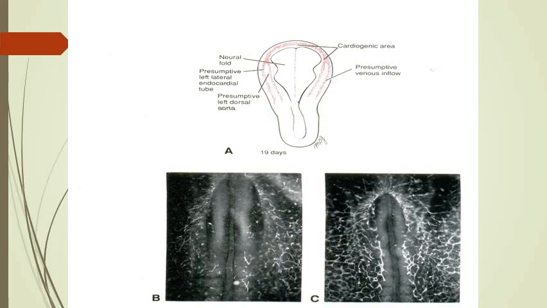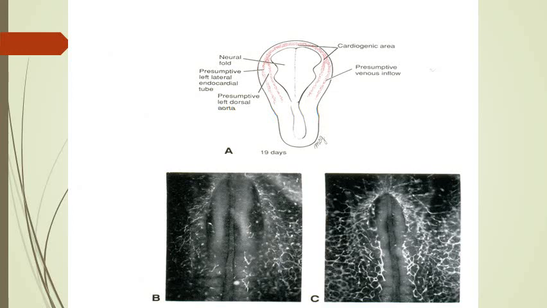In the center there is the neural tube, and on the sides these crescent-shaped areas where you can see the formation of capillaries, a network of capillaries. This is the cardiogenic area being formed, and the dorsal aorta being formed in B and C. The central structure is the neural plate.